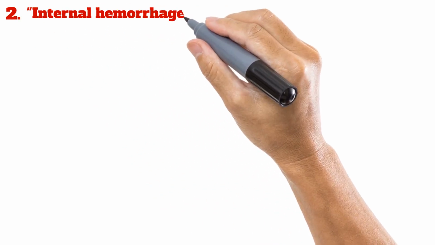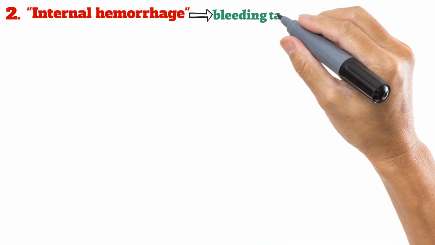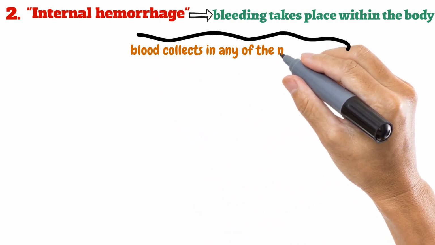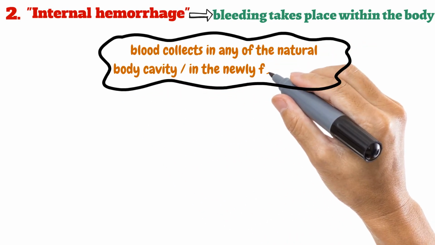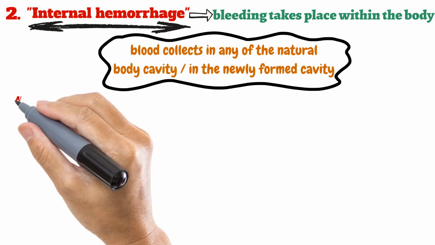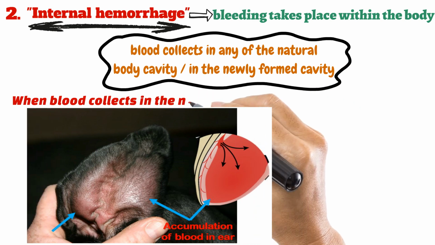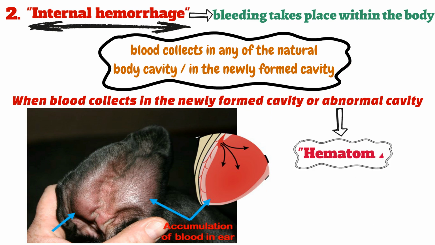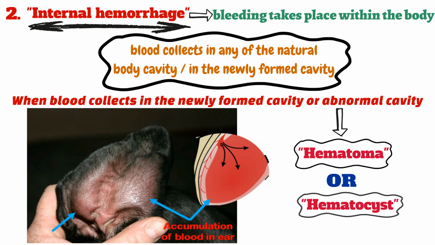Second is an internal hemorrhage, in which bleeding takes place within the body and blood collects in any of the natural body cavities or in a newly formed cavity. That's why it is known as internal hemorrhage. When blood collects in a newly formed or abnormal cavity, it is known as hematoma or hematocyst.